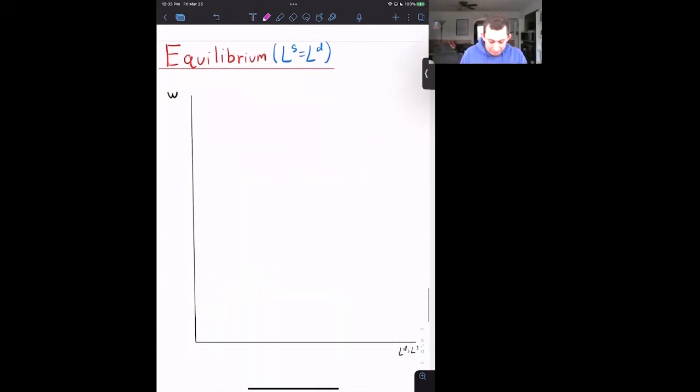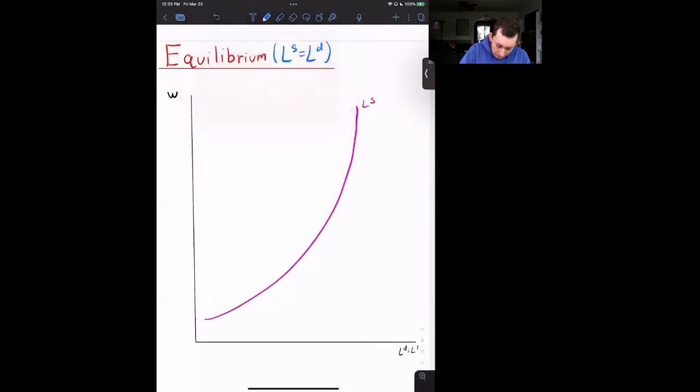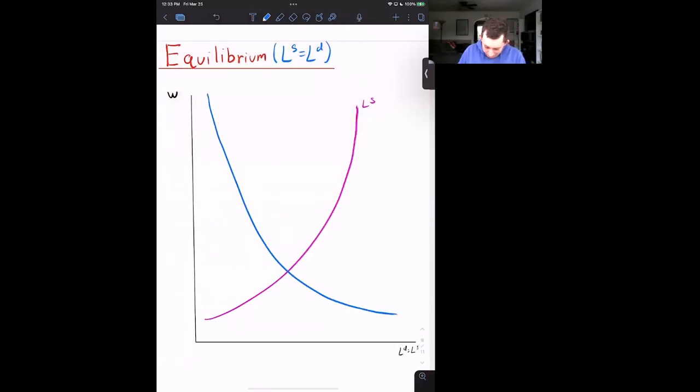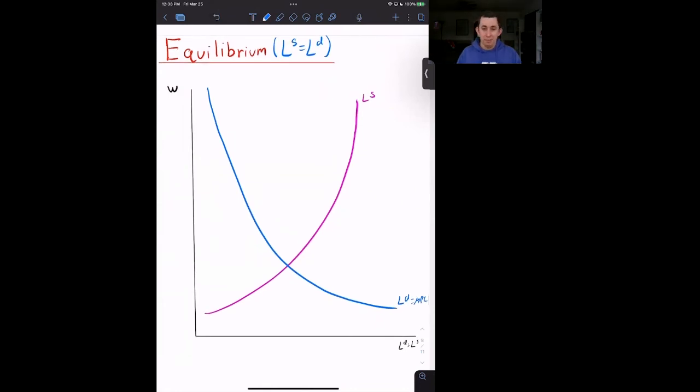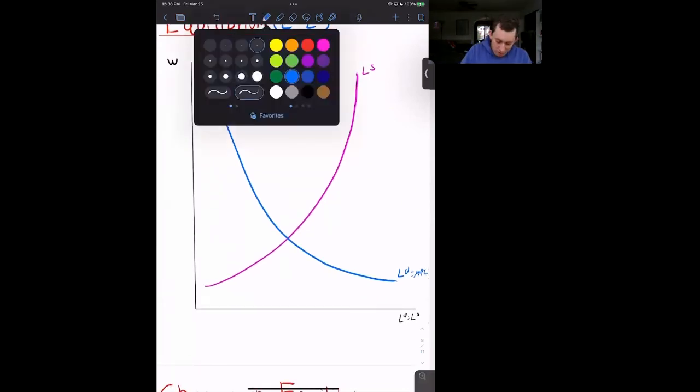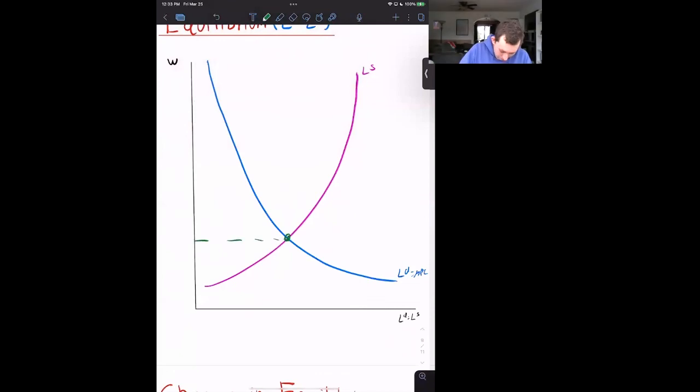So let's now talk about equilibrium. We have our nice upward sloping labor supply curve, which we just talked about. We also have a downward sloping labor demand, which is equal to the marginal product of labor. It's econ, we're talking about equilibrium, we're talking about when the graphs intersect. So we are right here. So here is the W star, and here is the L star.